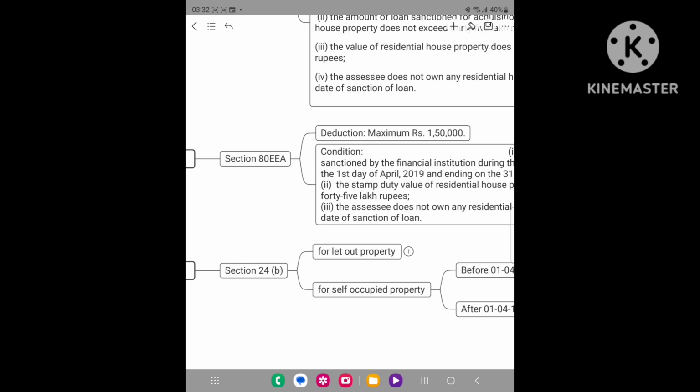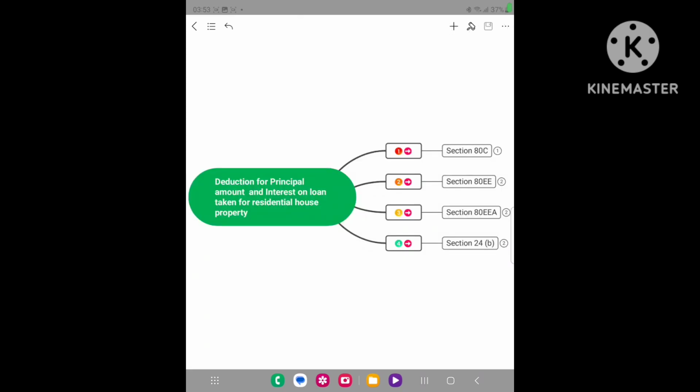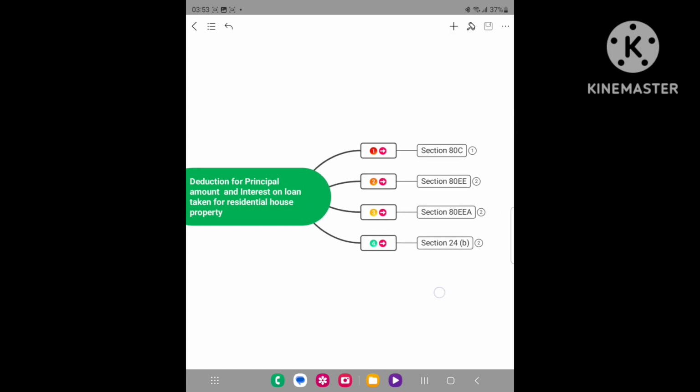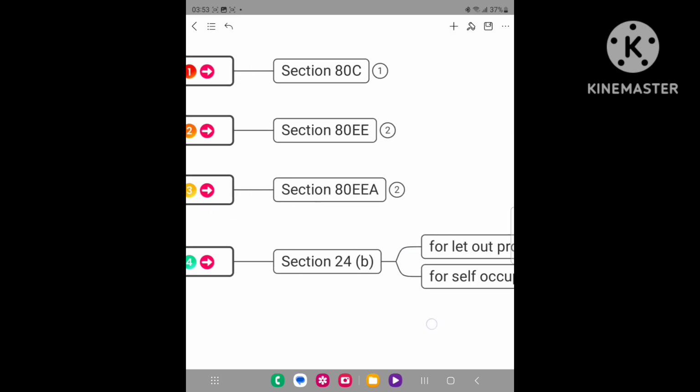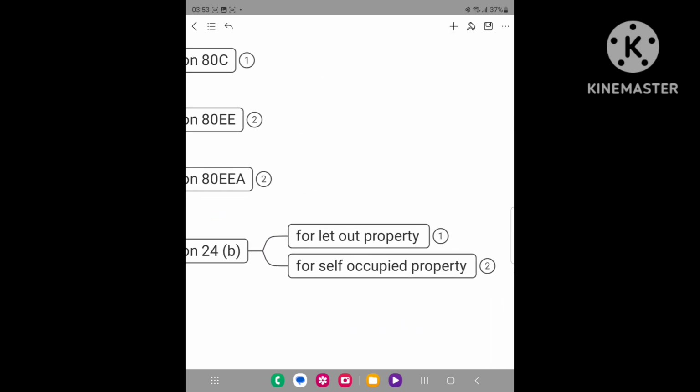And under section 24 subsection B, interest on loan taken for residential house property is allowed as deduction. Here, house property is of two types. One is let out property and another is self-occupied property. Today's discussion is regarding the self-occupied property. But before that, we should understand let out property.